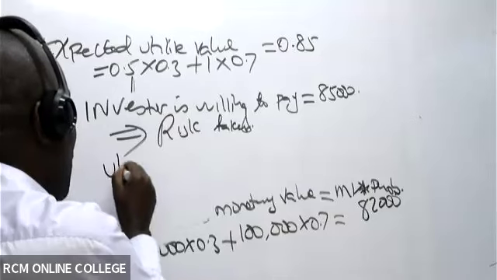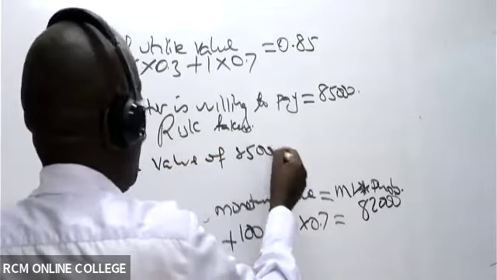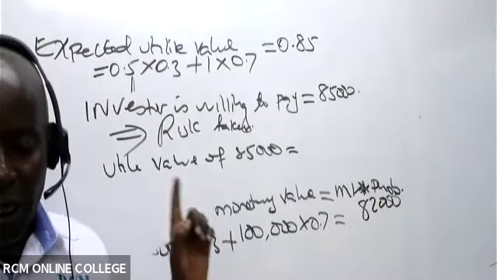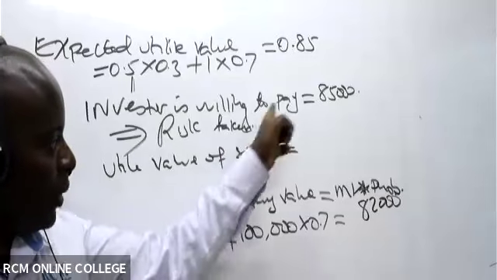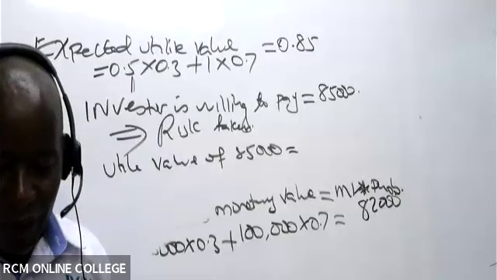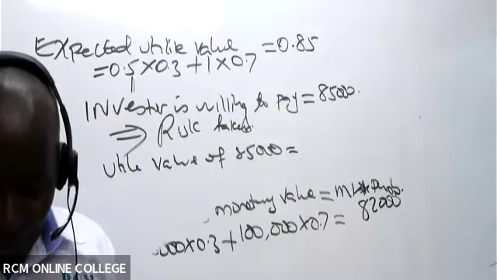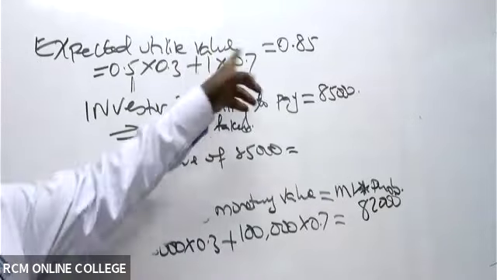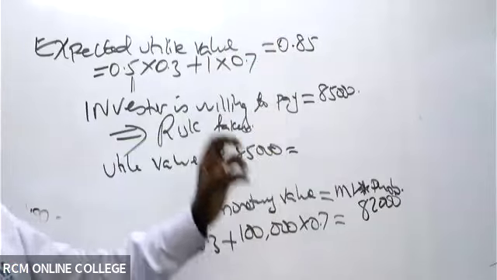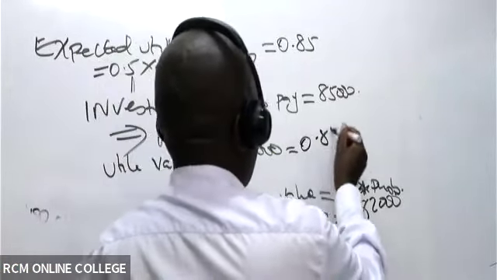Now then, what is the utile value of the amount to be paid? Utile value of 85,000. Can somebody give me this figure? What is the utile value of 85,000, the amount to be paid? It is the expected utile value that we got here, isn't it? The expected utile value that we got for lottery 2 is what we shall use here.